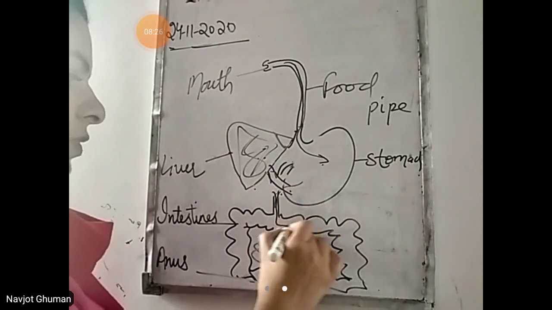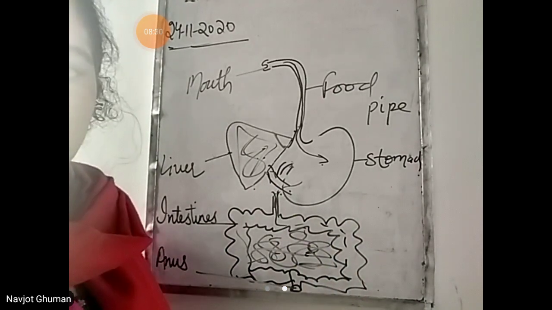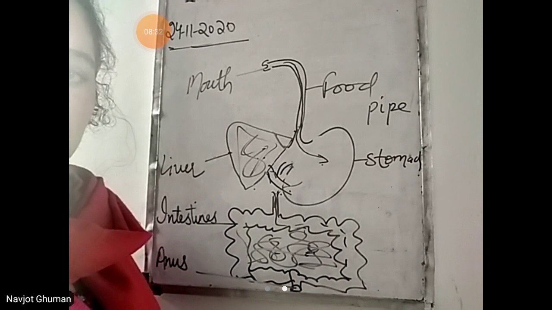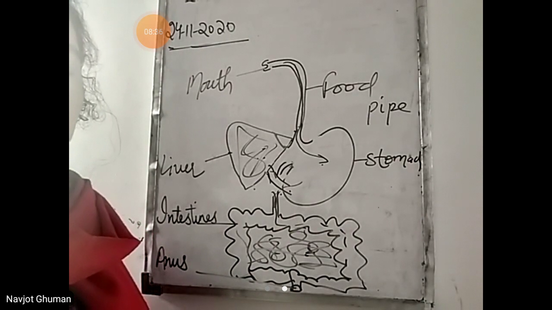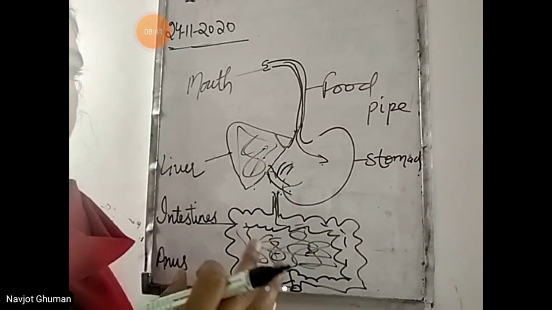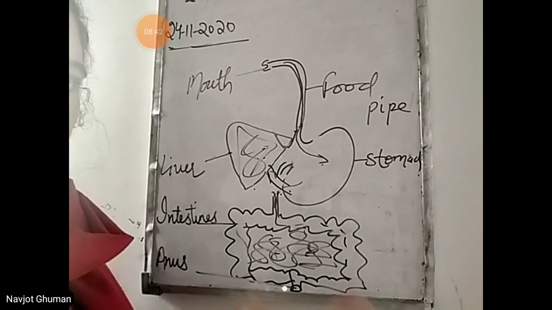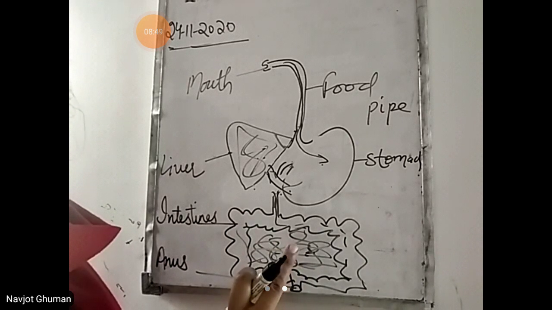Then the food goes to the intestines. These are the intestines. The function of the intestines is to absorb the important part of the food or what is needed from the food. Means to absorb the nutrients from the food, whatever it is present. Carbohydrates, fibers, proteins, fats, minerals, vitamins that are absorbed from the food by the intestines.